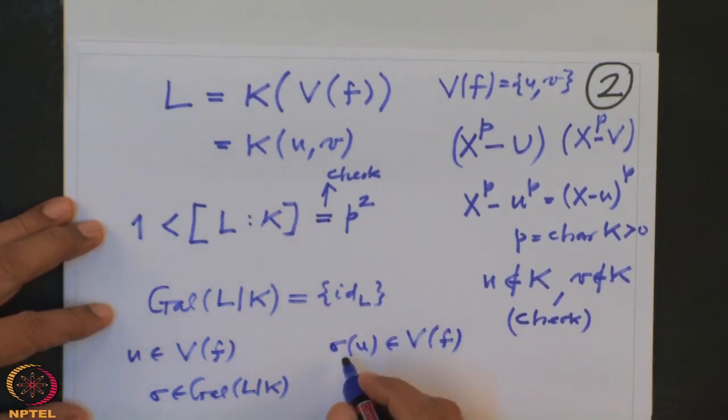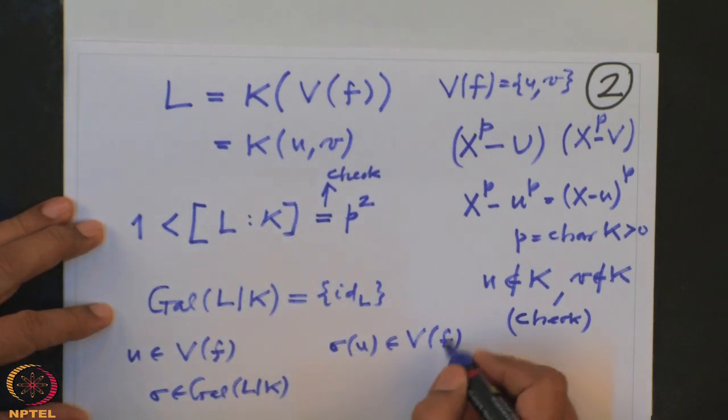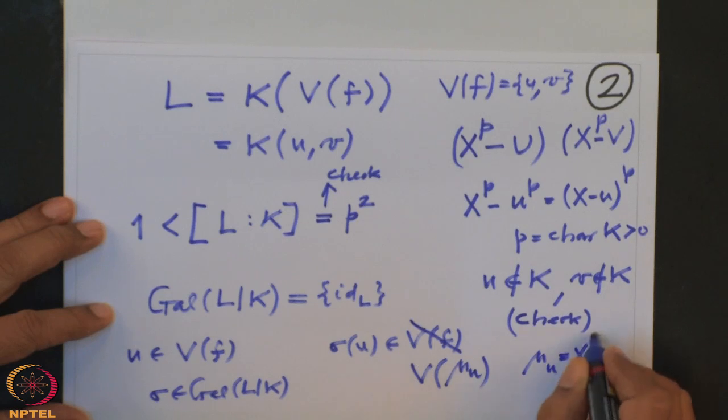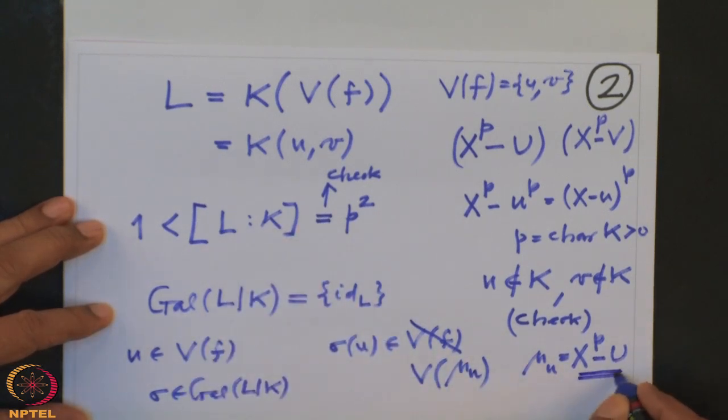But sigma U is actually more than that. Sigma U is a 0 of the minimal polynomial of not only this, but of V and of U. But the minimal polynomial of U is nothing but x power P minus U. The F is not the minimal polynomial. This is the minimal polynomial of U over K, and the only 0 is U. So we have no choice but sigma U has to be U.